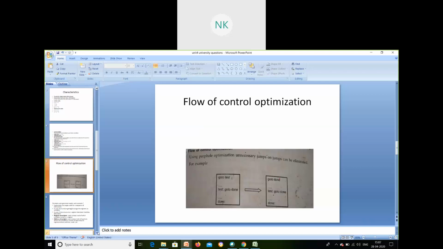Okay, this is the first question. When they ask you what is peephole optimization and the characteristics of peephole optimization, you should write the definition of it, what the advantage of using peephole optimization is, what characteristics we have, and how we make the transition from one form to the other form, with an example. Okay, that is your peephole optimization. The next question was simple code generator.